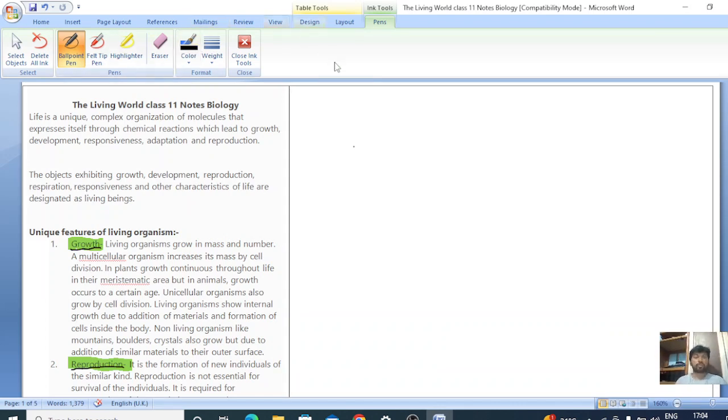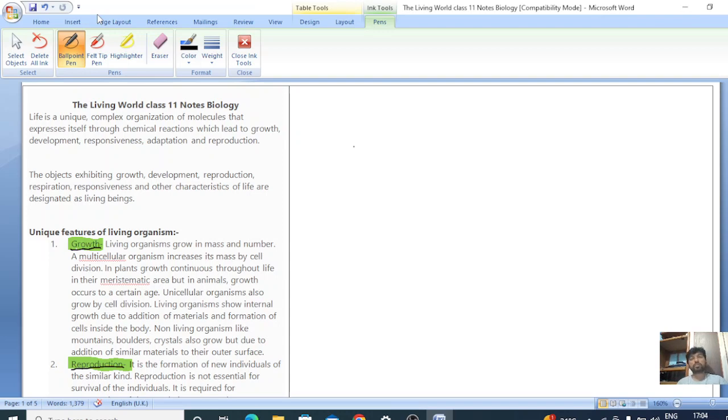Today we are learning about the living world, which is an 11th standard chapter. Now let us discuss what the living world is. We will discuss the living organisms and their functions. What is the meaning of the living world? The world which is composed of living beings is called the living world.